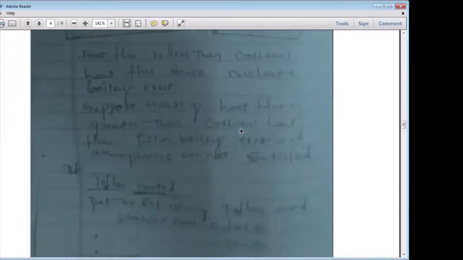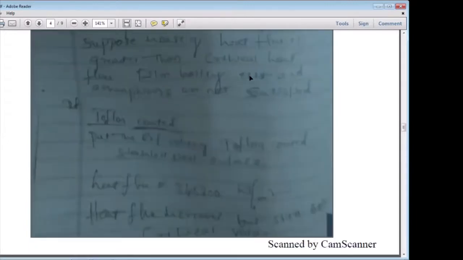So in the Teflon coated material, the heat flux will be more, but it is still less than the critical heat flux. That means nucleate boiling still exists here.